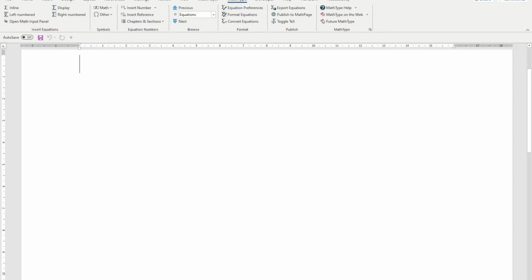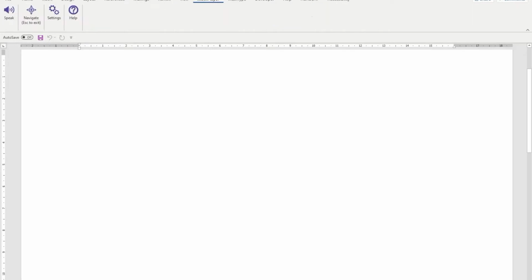It is also possible to use MathType as a standalone product, and that's MathPlayer as well. So you can have MathPlayer speak the equations. If you have a screen reader installed, that's really not necessary because the screen reader will do that.